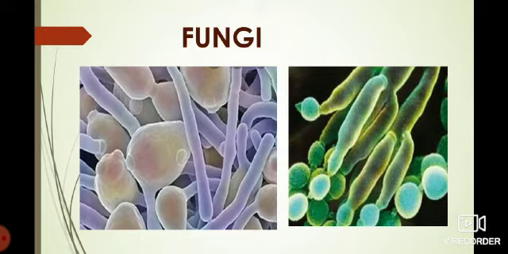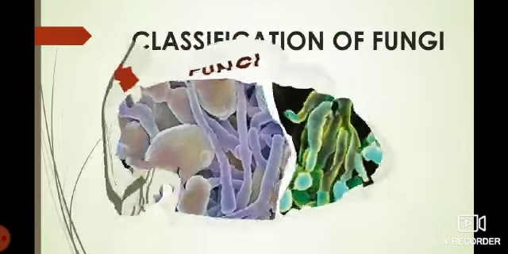Some species of fungi live as parasites. That is, they absorb food from living organisms. Example, Cercospora personata. And some species of fungi live as saprophytes. They grow on dead and decaying organic matter. Example is Rhizopus. And next we will learn about the classification of fungi.